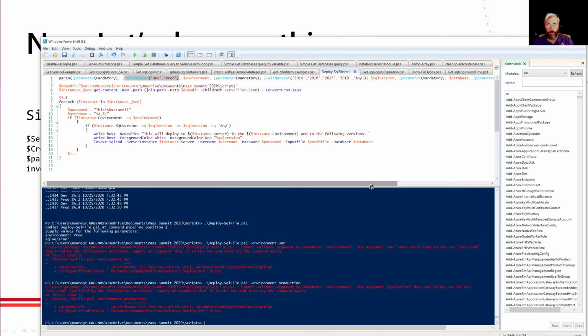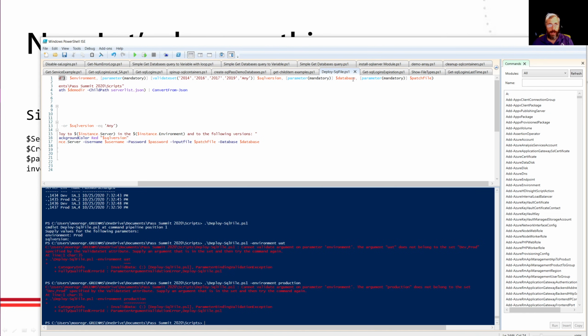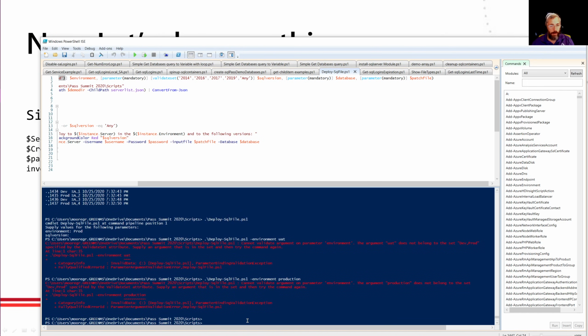Now obviously for the database name, I don't have that because every server is going to have a different set of databases on it, and my patch file is always going to change. So let's take a demo here, and this is one of the few times I'm going to cut and paste from another window that you can't see. But I don't want to type in the demo because I'm going to make mistakes. I want to deploy this script to my model database.